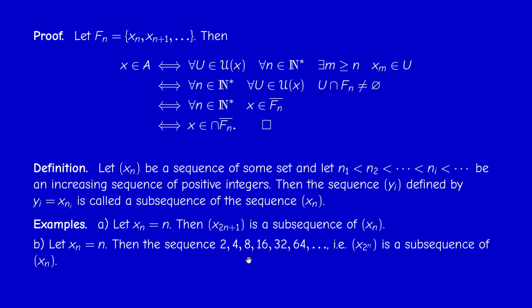So we get the sequence 2, 4, 8, 16, 32, 64, etc. This remaining sequence is a subsequence of the original sequence of integers.